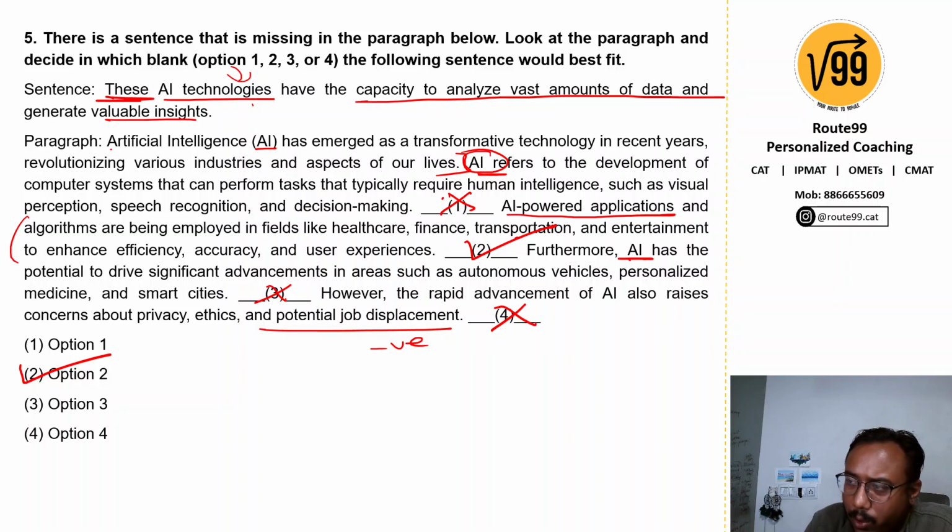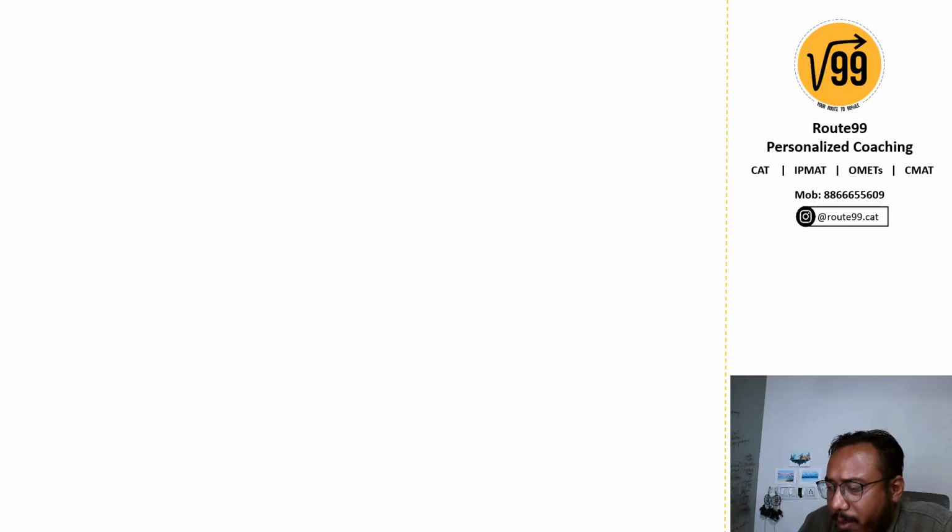All right, so that was it for today. Understand this point: para sentence completion, or basically I would say sentence placement, is not just about looking at the placement of the missing sentence, it's also about feeling the paragraph structure. Look for the flow of ideas, where the transitions are happening, look for the pronouns, look for the verbs, where the sentence can be used and fit in logically. So I hope you got some insights from it. I'll see you in the next video.